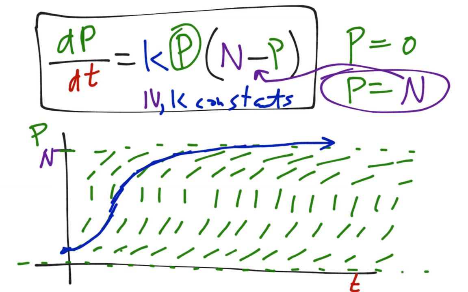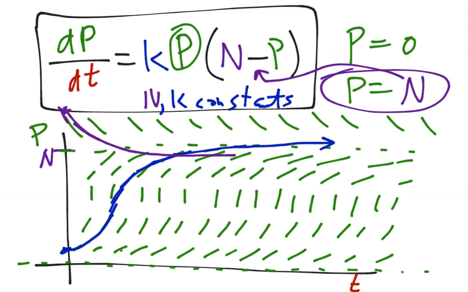The rest of the slope field, if you started a population that's too high, let's say you start with too many deer in your forest, what will happen is that the deer will just start dying off, and you'll eventually go down to the carrying capacity. In a more mathematical sense, there's no growth at all because you can't sustain that population. So this is what logistic growth looks like.